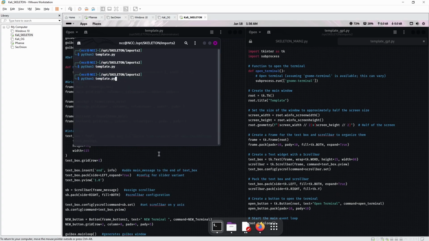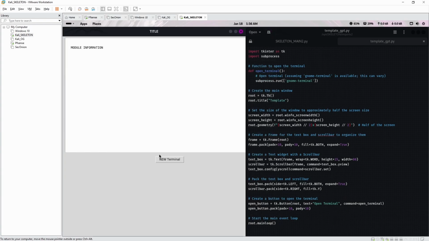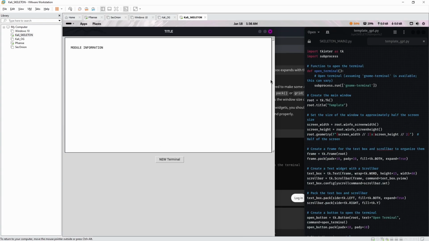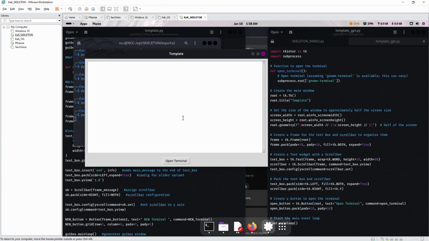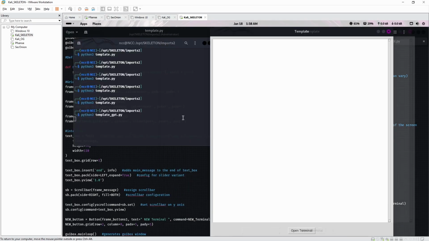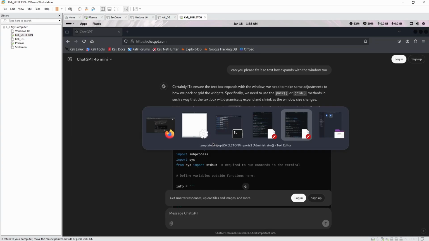Alright, so I pasted back my original template. See, when I run my template, it opens the whole entire thing. You got the scroll bar, and everything is designed with the sizing of the window. Yeah, so this is pretty much... It's too wide now. What's going on? Man, this is way better. I'm gonna have to rewrite my crap to use this. This is cool. This is actually extremely good.